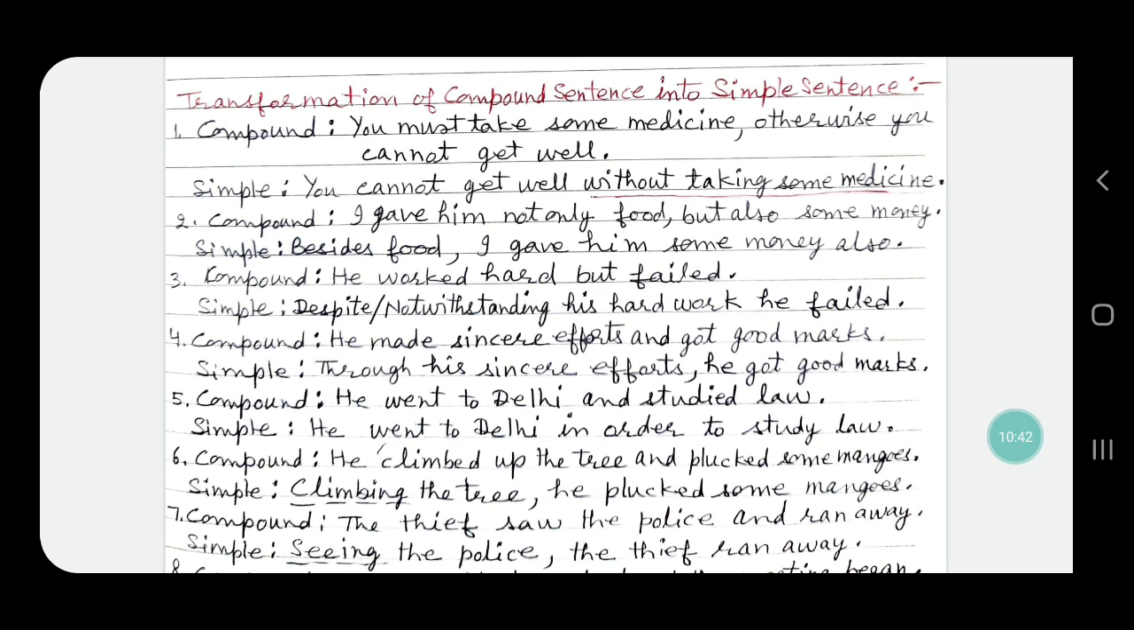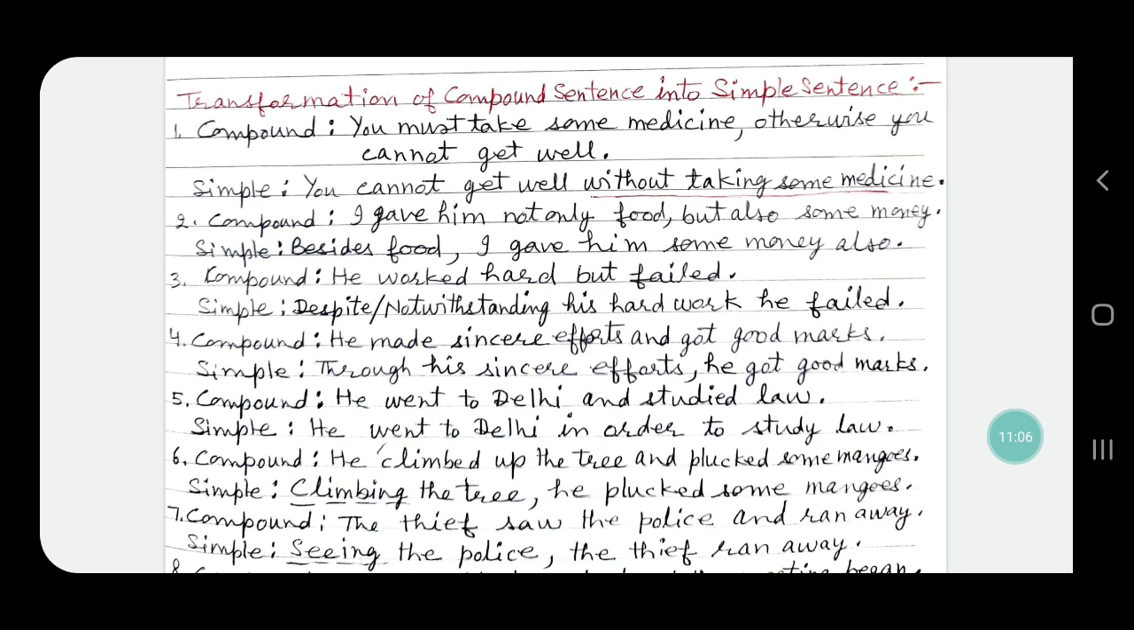Next is sentence number 4. The compound sentence is, he made sincere efforts and got good marks. And is the conjunction here, and we will change he made sincere efforts into a group of words by adding the preposition through. Through his sincere efforts, he got good marks.